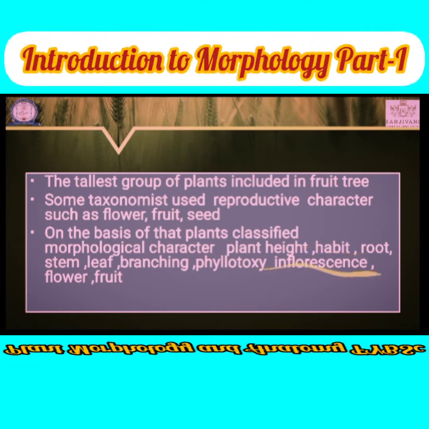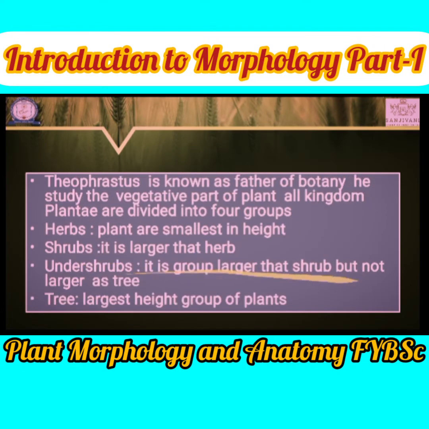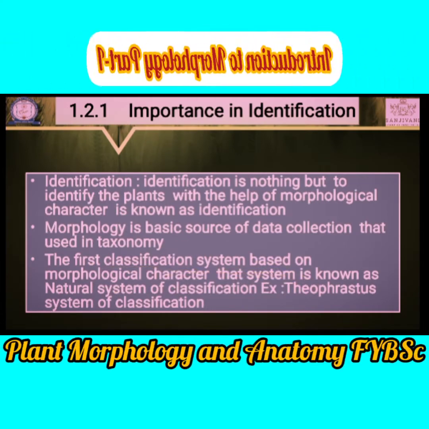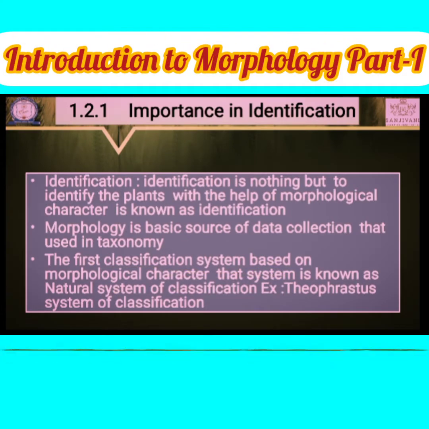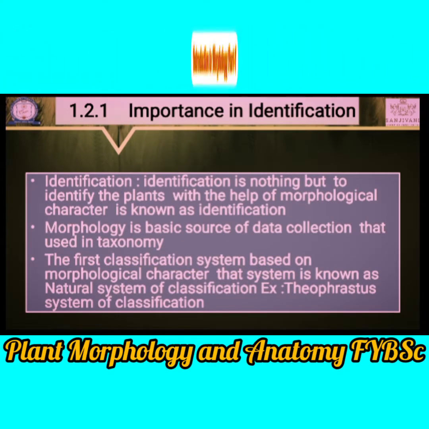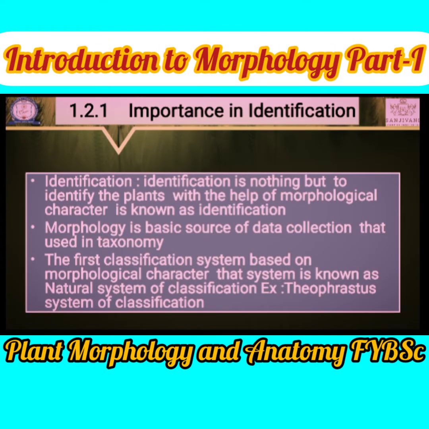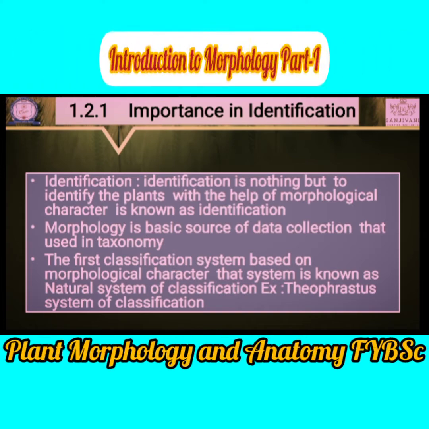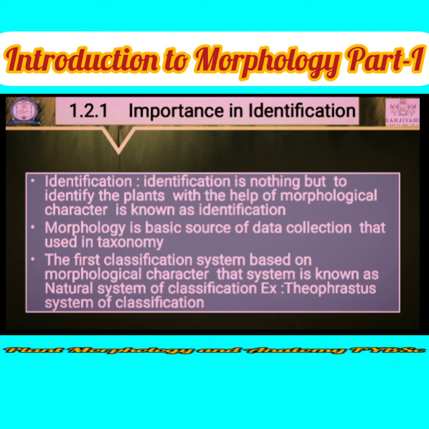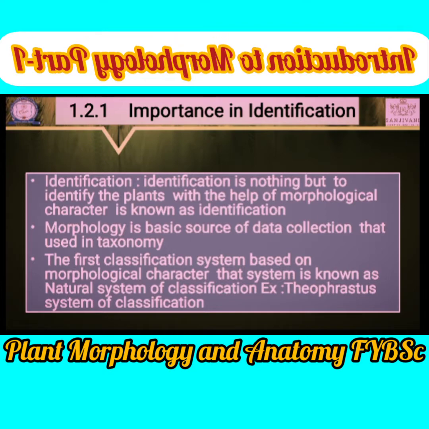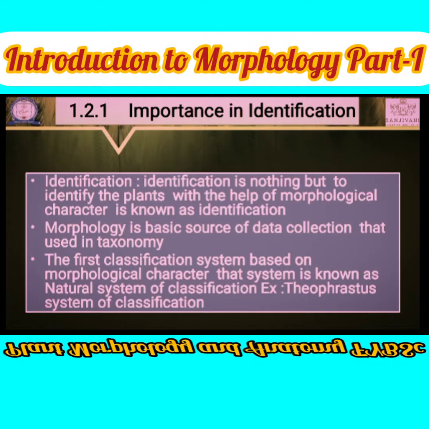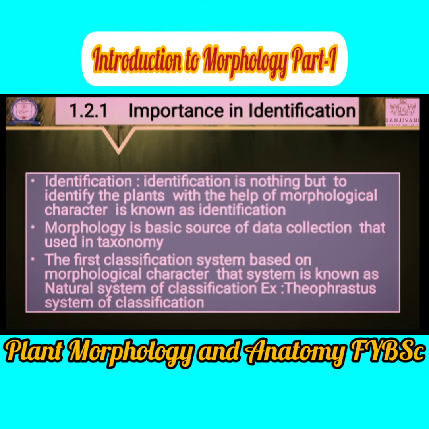In this I have explained the definition of identification. Okay, then I explained how morphology is useful to identify the plant. On the basis of morphological characters, the first classification system was given by Theophrastus.